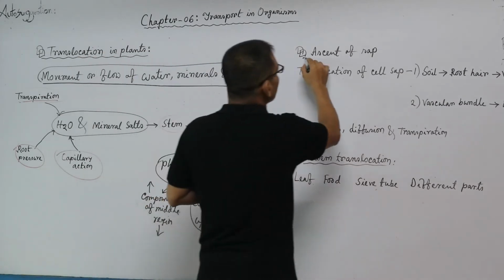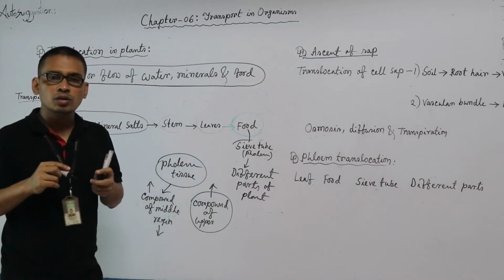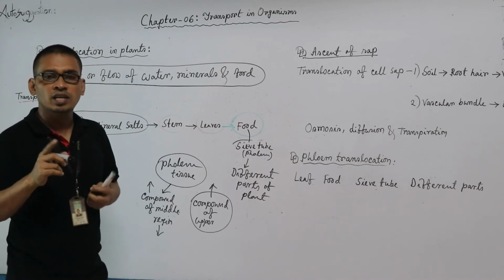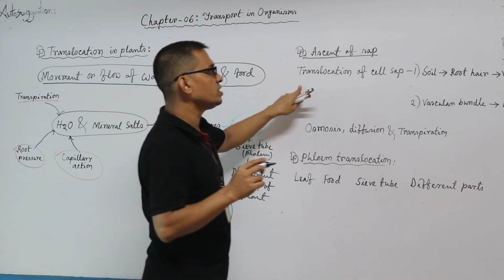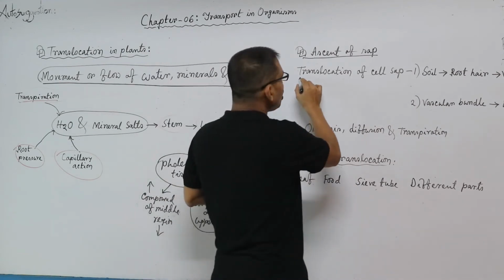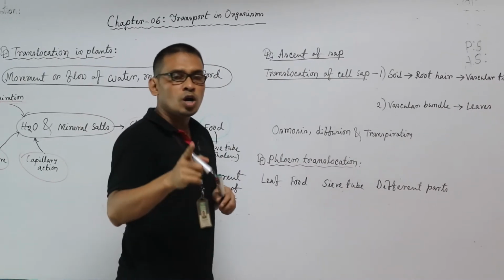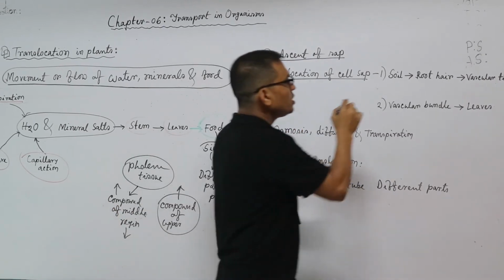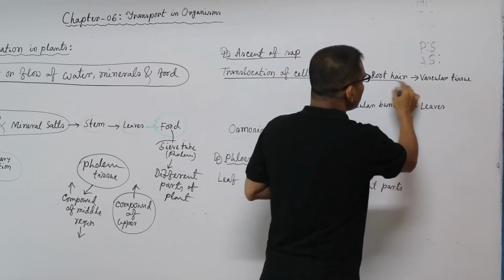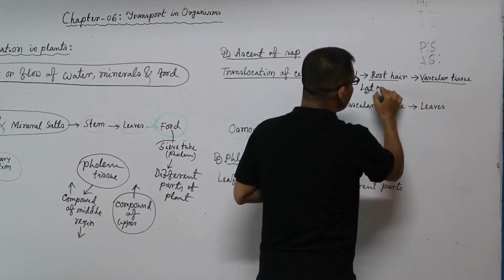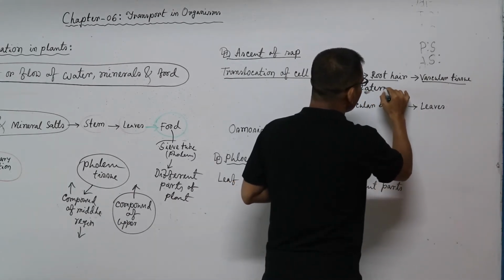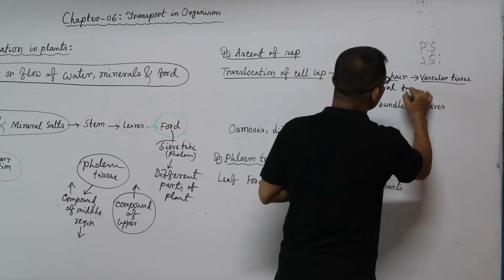Now, ascent of sap. Water and mineral salt solution inside the cell is known as sap, simply sap or cell sap. Translocation of cell sap occurs in two ways: from soil to root hair, then vascular tissue. It is lateral translocation.